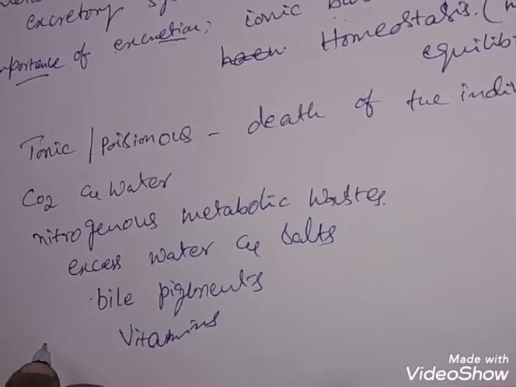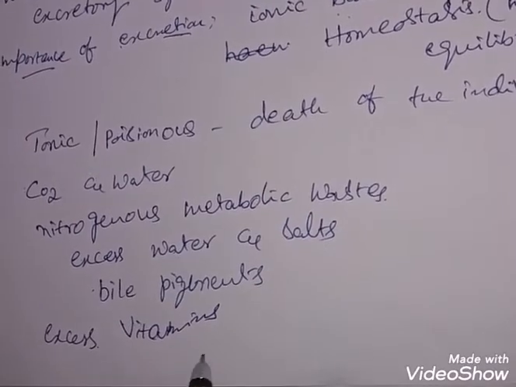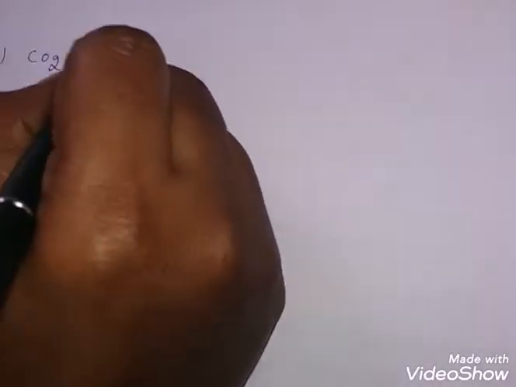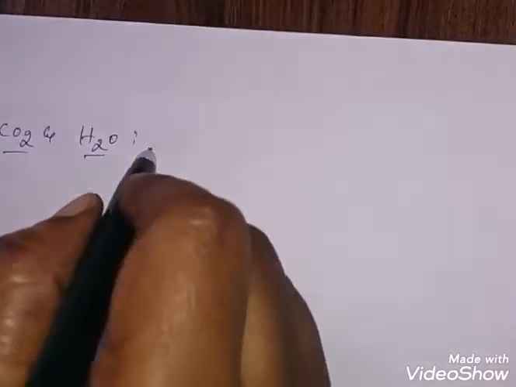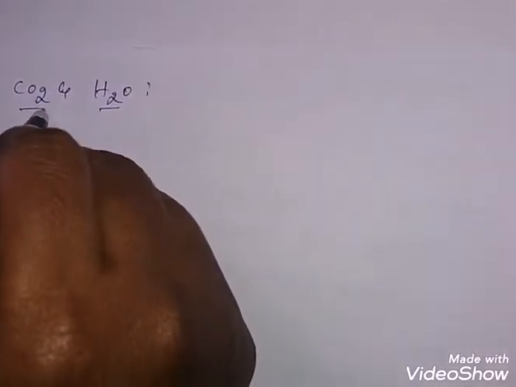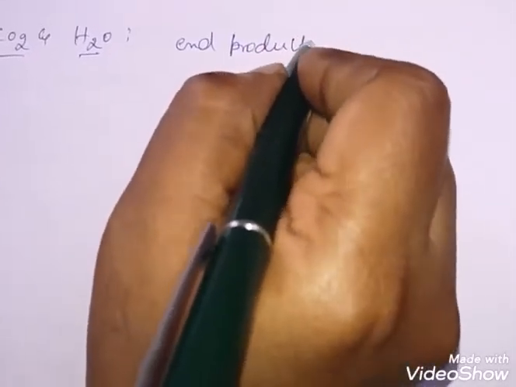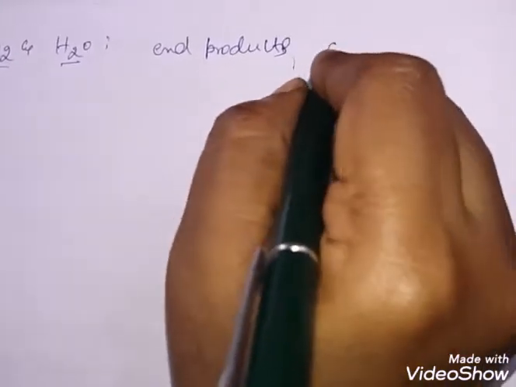These are excess vitamins. Now, these substances to be removed from the body are, first, carbon dioxide and water. What is the physiological aspect that forms these? These are the metabolic end products of respiration.